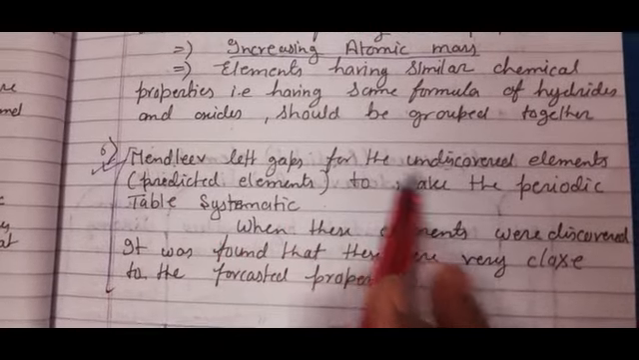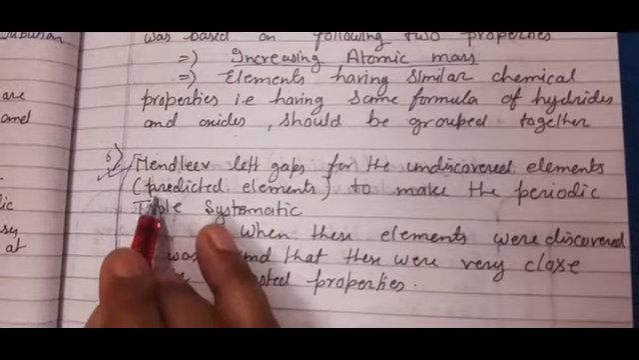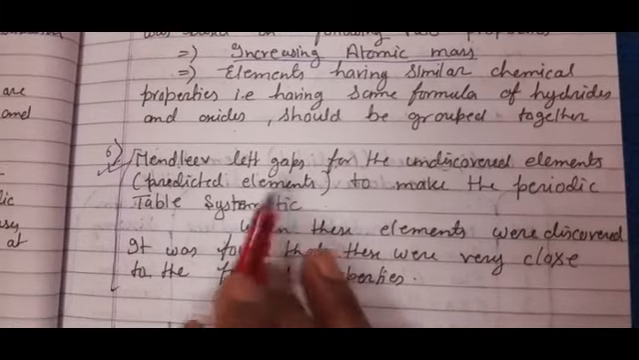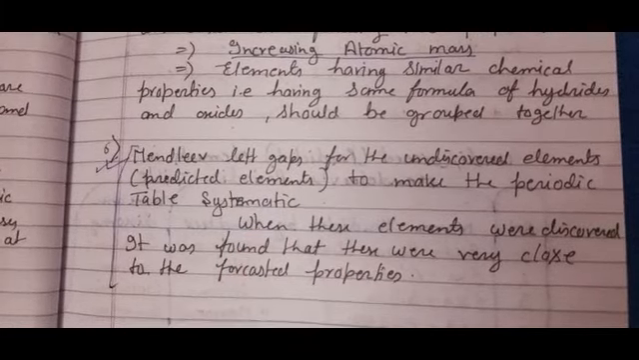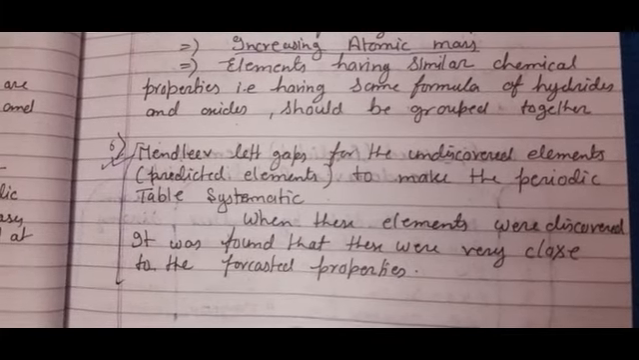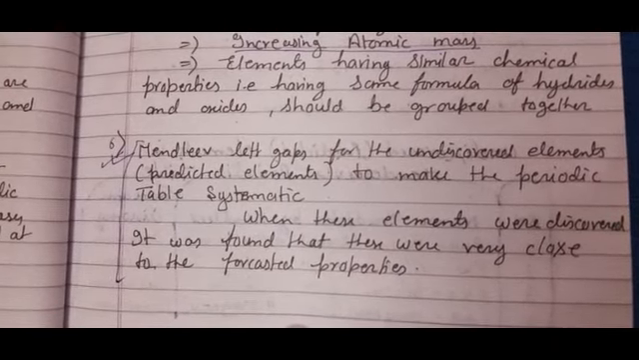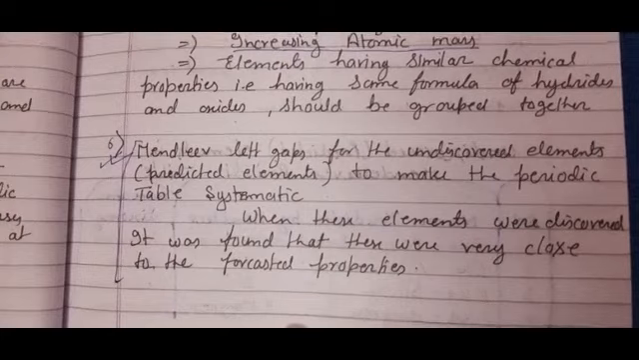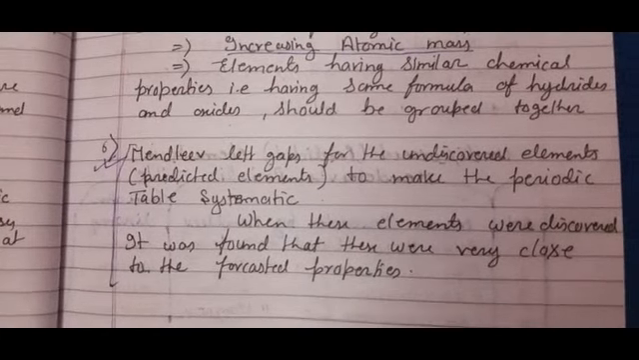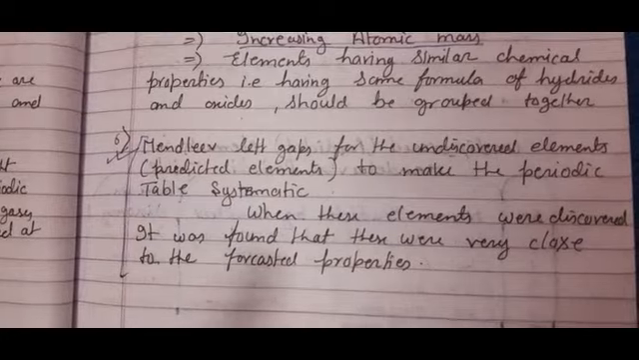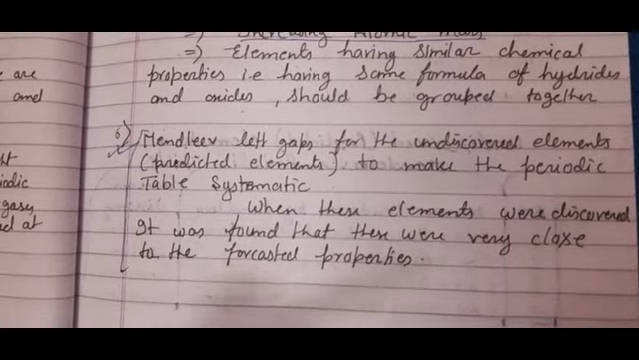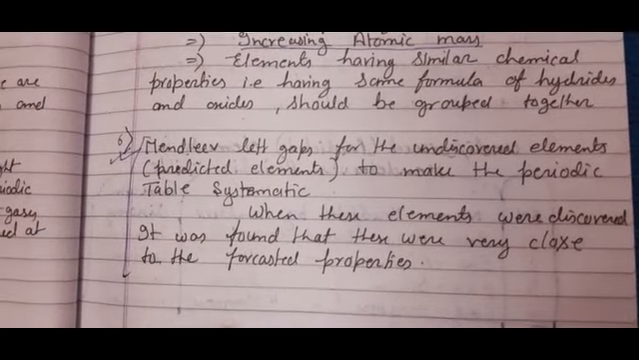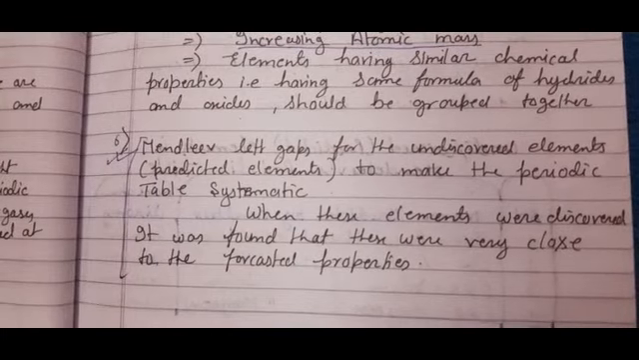Mendeleev left gaps for the undiscovered elements, and he predicted about these elements to make the periodic table systematic. Before Mendeleev, you have seen that scientists were not able to predict that maybe in future any element will be discovered. They all decided that this many elements are the only ones available, no new element will be discovered. But just the opposite, Mendeleev gave predicted elements also, that in future, maybe not today when I am making this periodic table, maybe those elements do not exist, but maybe in future these elements will exist, and whatever he predicted was correct.